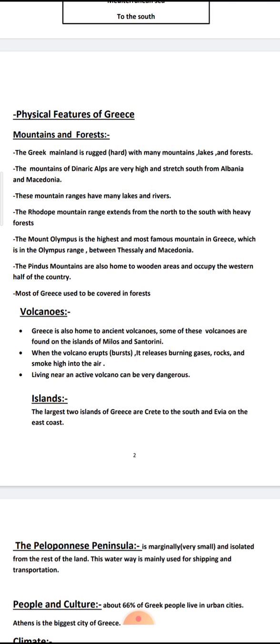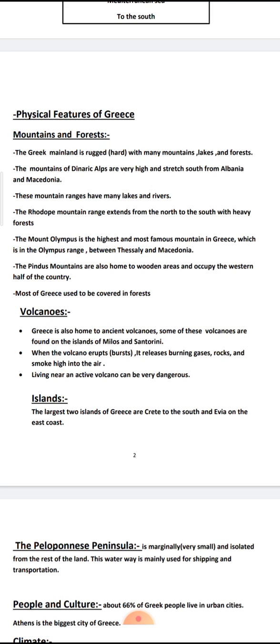Rhodope Mountain, Dinaric Alps. Number one. Number two, Rhodope Mountain Range. The Rhodope Mountain Range extends from the north to the south with heavy forests. This is the Rhodope Mountain.